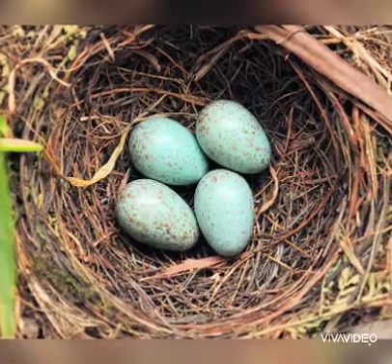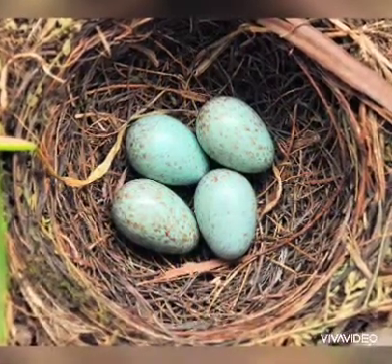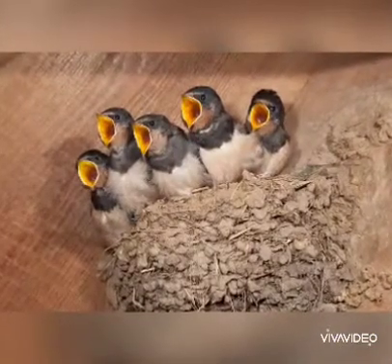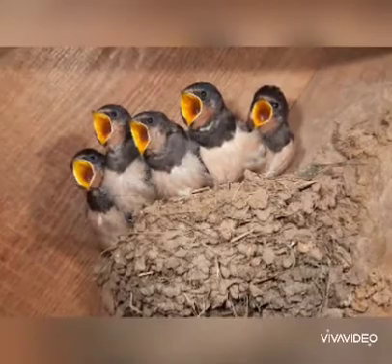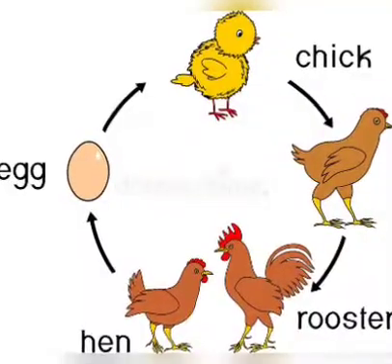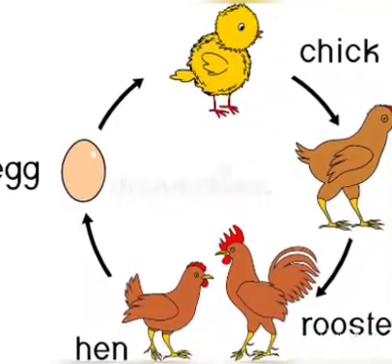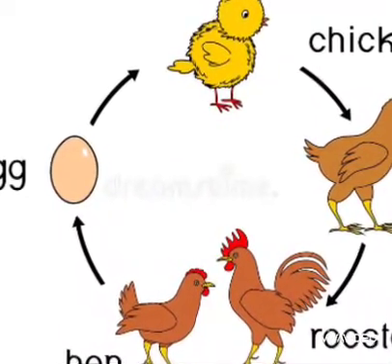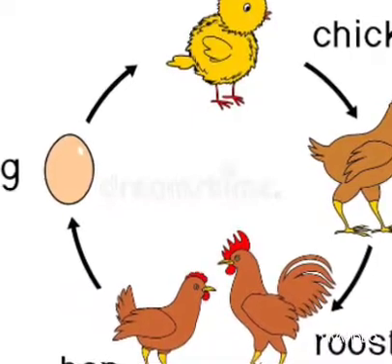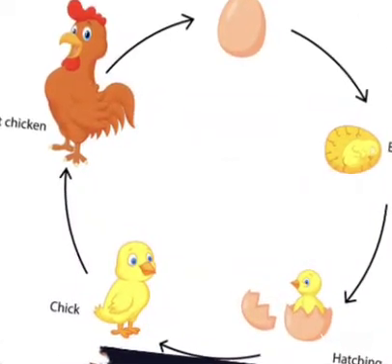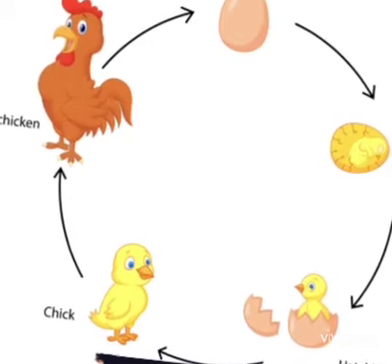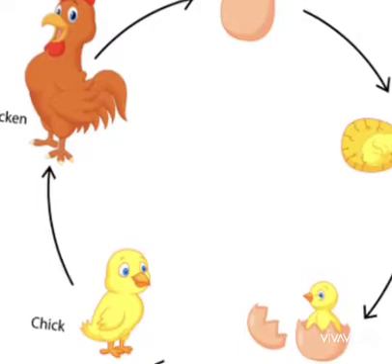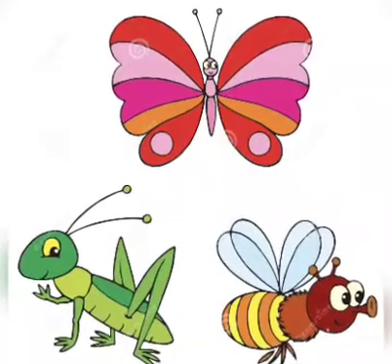So children, as you know, all birds reproduce by laying eggs, and most of them build nests on the trees to lay their eggs and to raise their young ones. Now let us see the life cycle of a hen. See in the picture, the egg hatches, the baby chick comes out, and it again transforms into a hen or a rooster, right? This is how a hen reproduces, and this is how its life goes on in a cyclic manner.